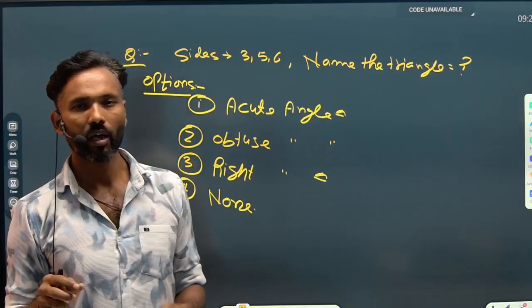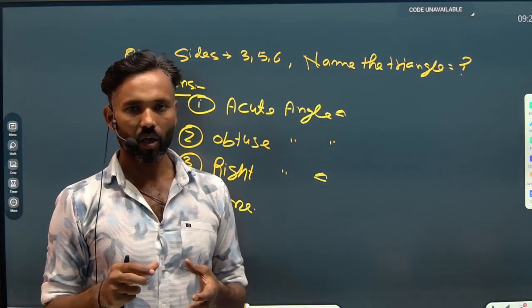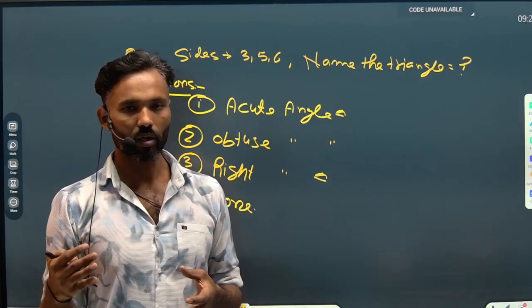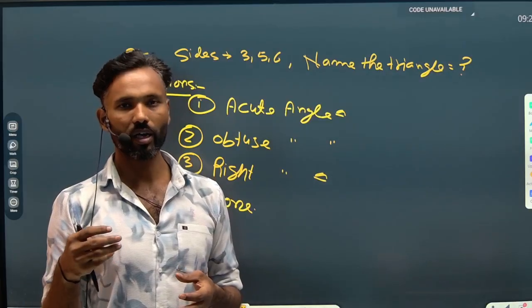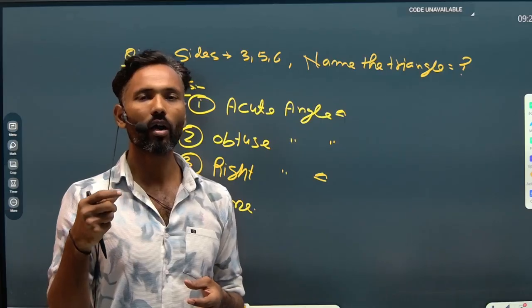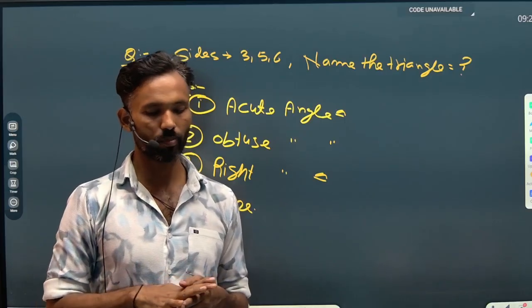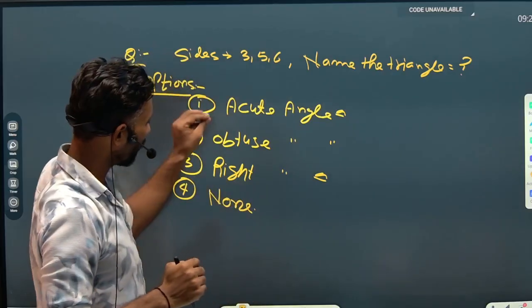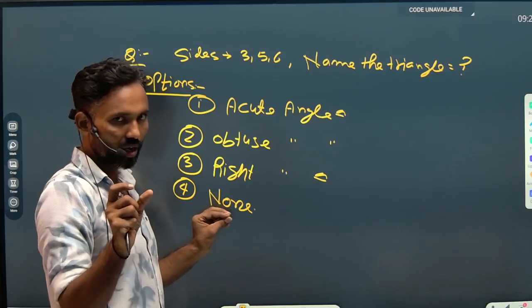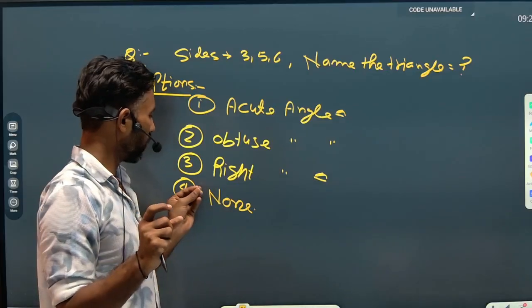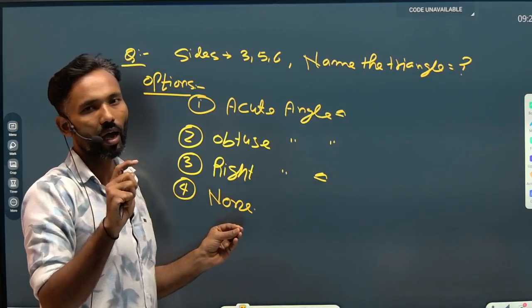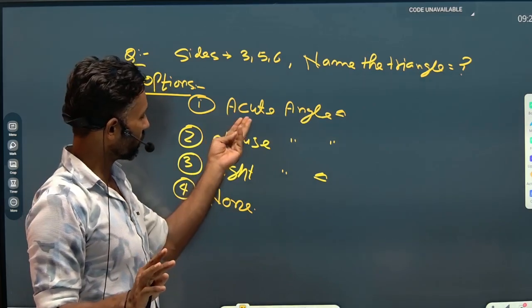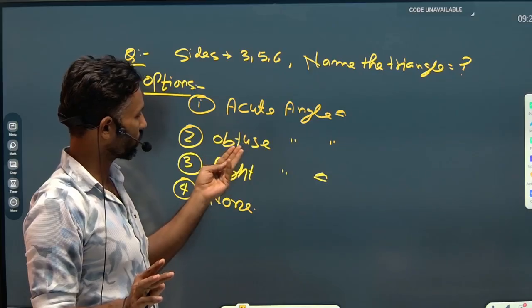So the sum of any two sides is greater than the third, and a triangle can easily be constructed. Since a triangle is possible, none of these cannot be the answer. Now the answer must be acute, obtuse or right.